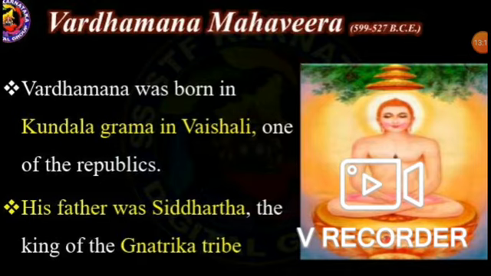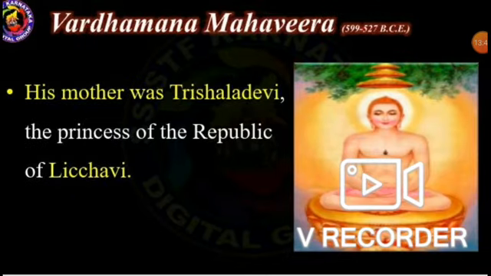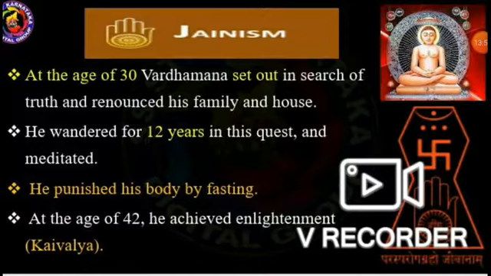His father was Siddhartha, the king of the Nartika tribe. His mother was Trishala Devi, a princess of the Republic of Lichavi family.